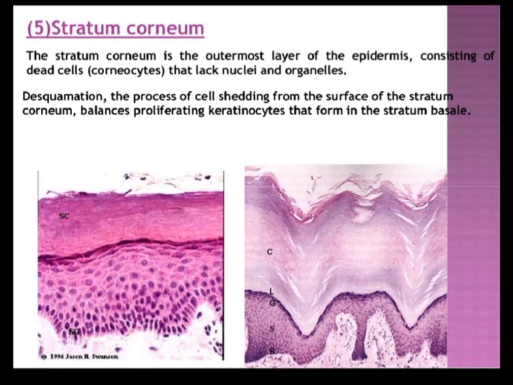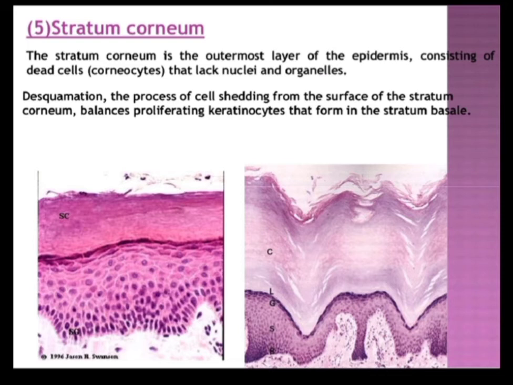As its name indicates, this is the superficial most layer. The stratum corneum is the outermost layer of the epidermis, consisting of dead cells which are known as the corneocytes. These are horny cells, and these cells are devoid of nuclei. The nuclei have been lost here, and the cell becomes dead, and in the cytoplasm of these cells there is deposition of filamentous protein which is called keratin, which is present as bundles of intermediate filaments embedded in a dense amorphous matrix.